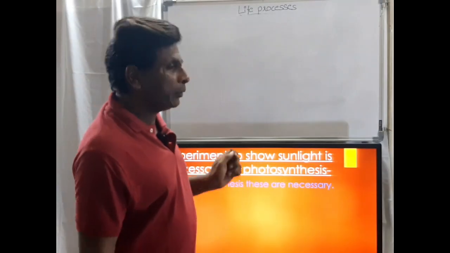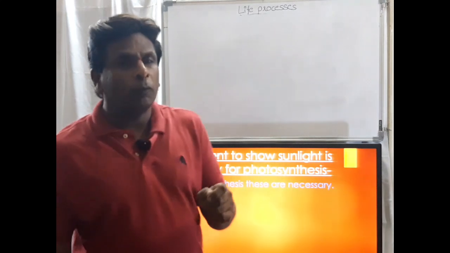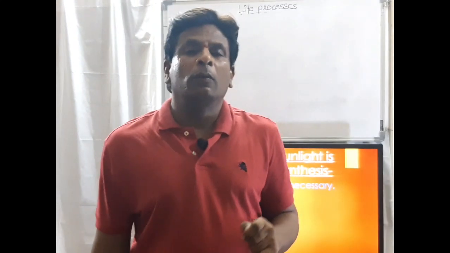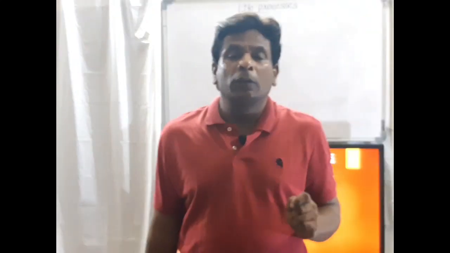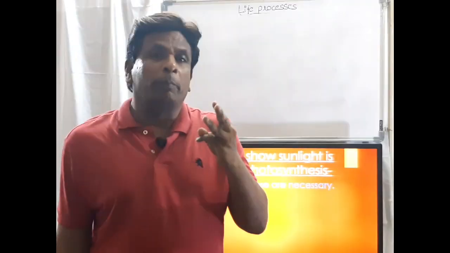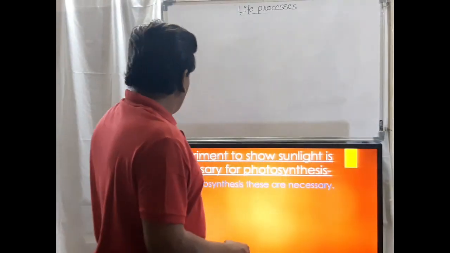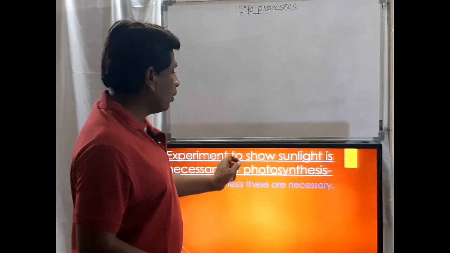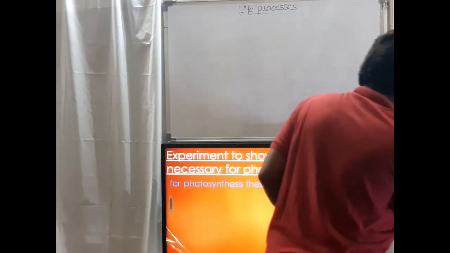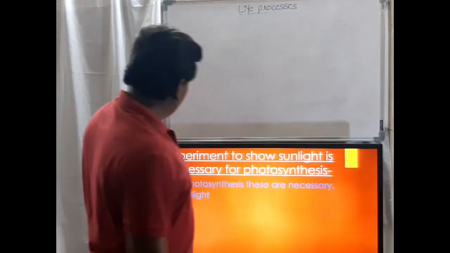Now we are going to study photosynthesis further. There we have seen that three important things are necessary for photosynthesis. Those three are: first one, sunlight.